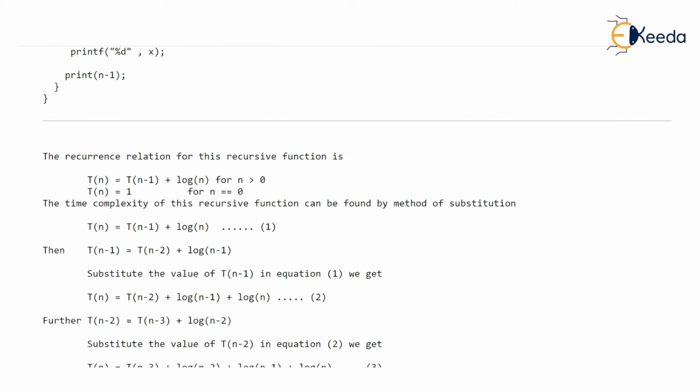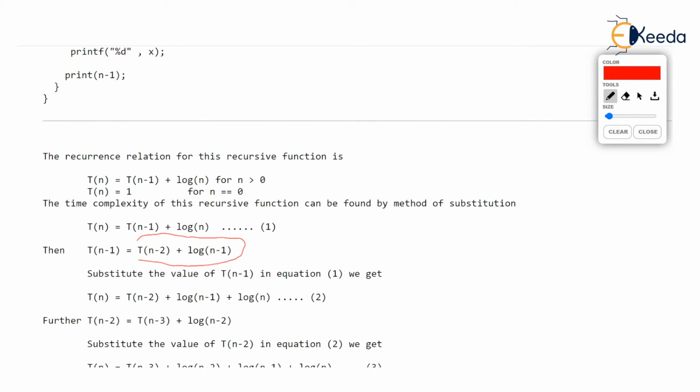So now you know T(n minus 1) is this value. You just put this value at the place of T(n minus 1) in equation 1. So substitute the value of T(n minus 1) in equation 1. We get T(n) is equal to T(n minus 2) plus log of n minus 1.